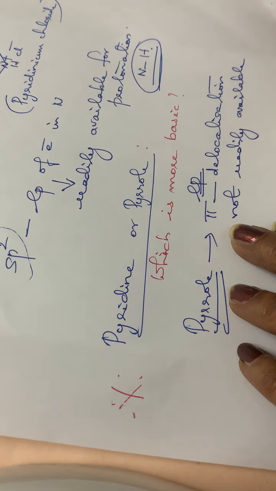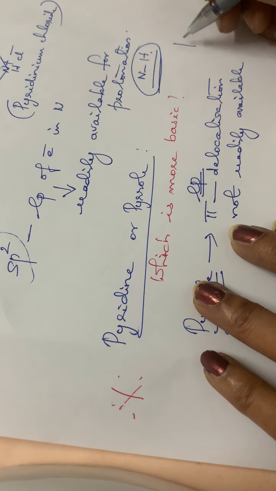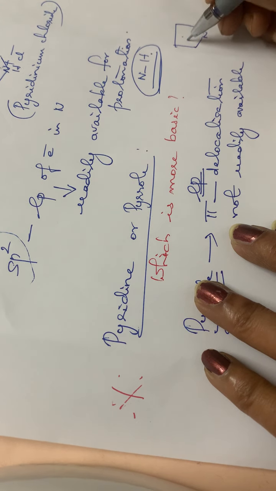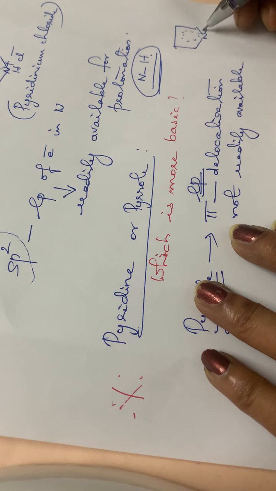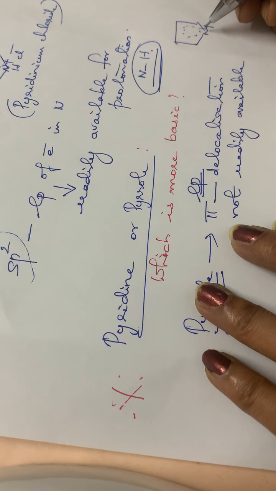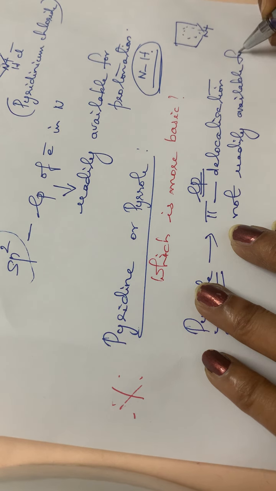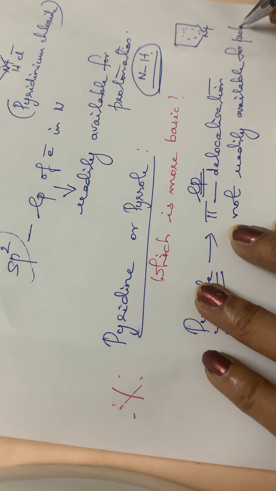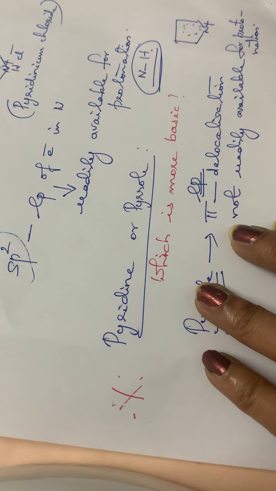In all the resonating structures you have seen that the nitrogen atom in the pyrrole has a positive charge. That means the lone pair of electrons is not readily available for protonation in the case of pyrrole. Okay, not readily available for protonation.